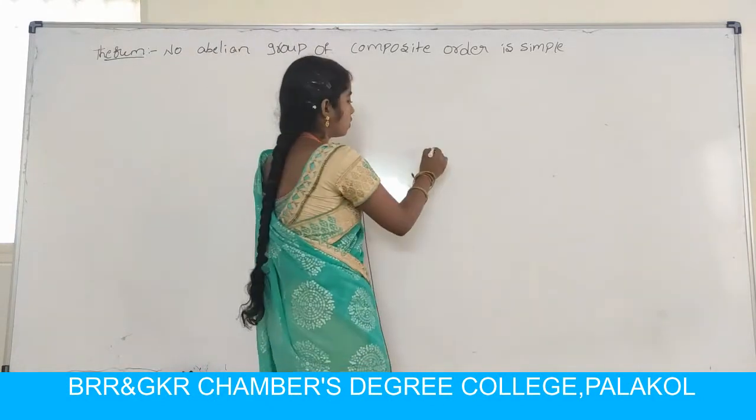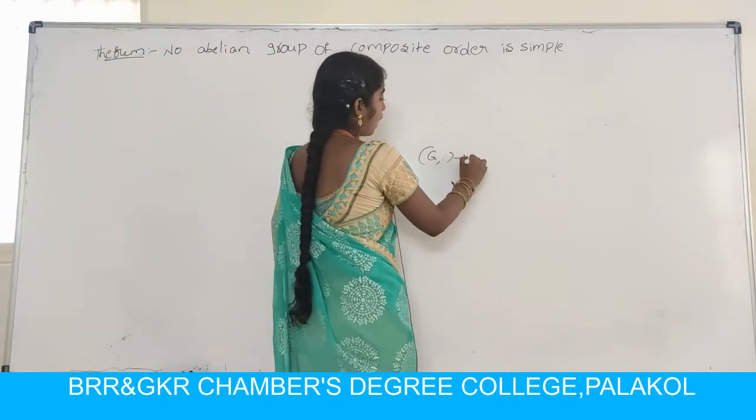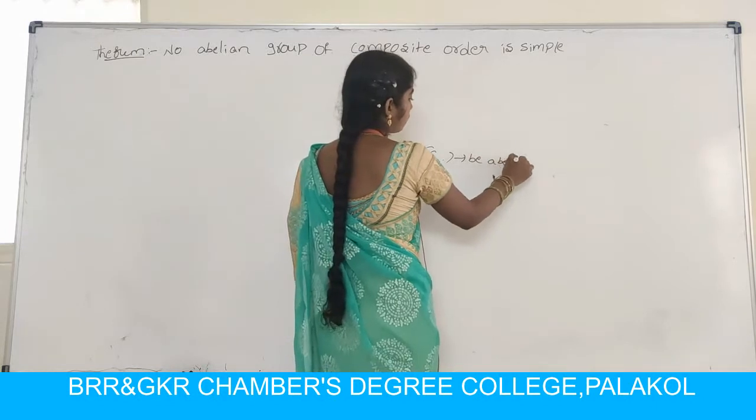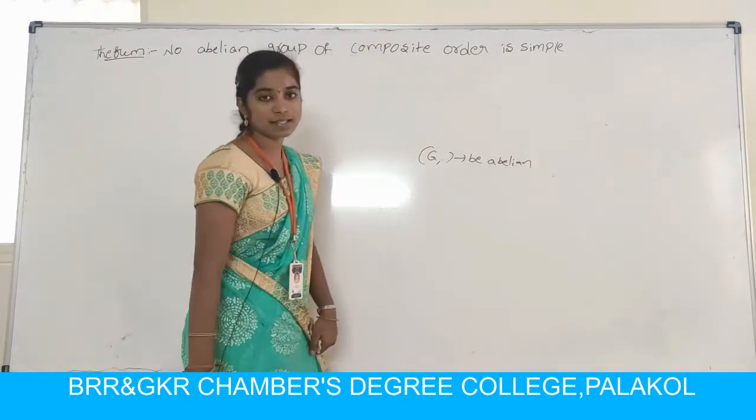First of all, let us consider Z, dot, to be an abelian group.